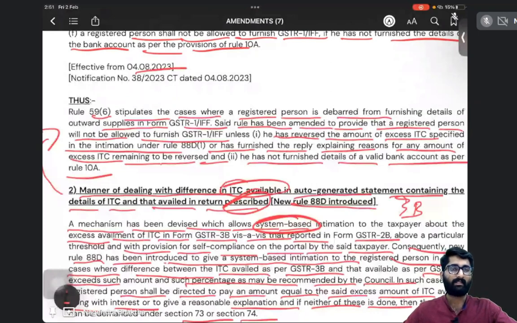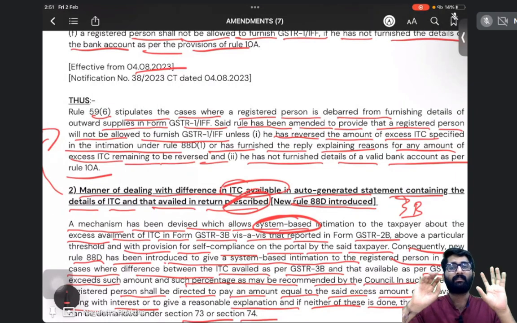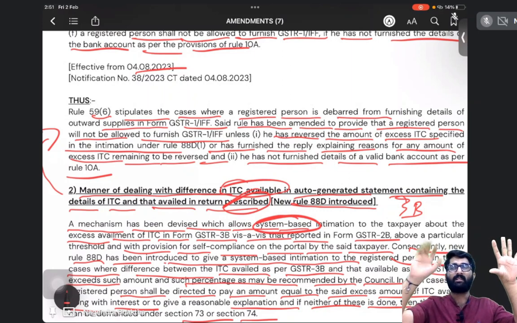Okay, one last time. In the returns chapter, what is the amendment which has happened, sir? If you ask me, number one, rule 88D has been introduced. What does rule 88D say? See, GSTR 3B and GSTR 2B.